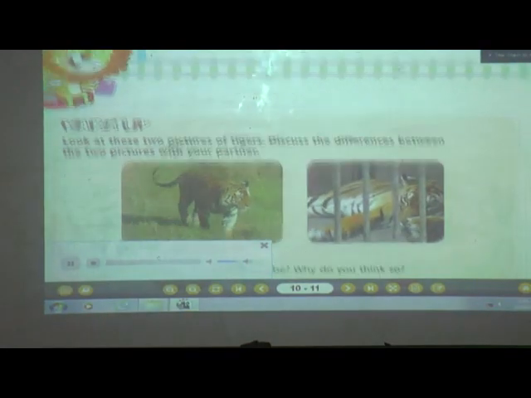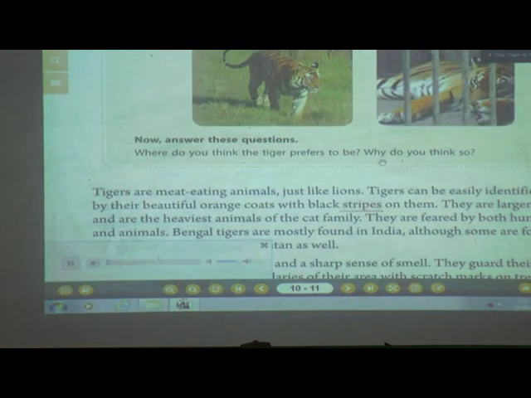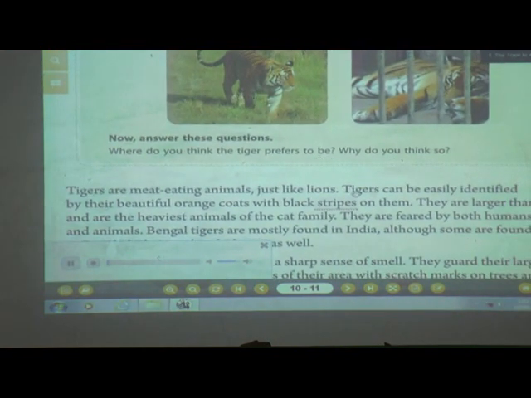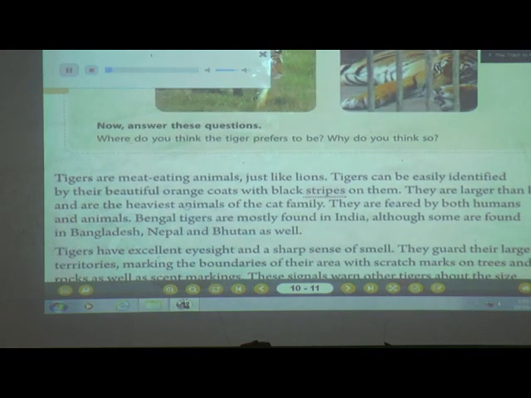Tigers. Tigers are meat-eating animals just like lions. Tigers can be easily identified by their beautiful orange coat with black stripes on it. They are larger than lions and are the heaviest animals of the cat family. They are feared by both humans and animals.